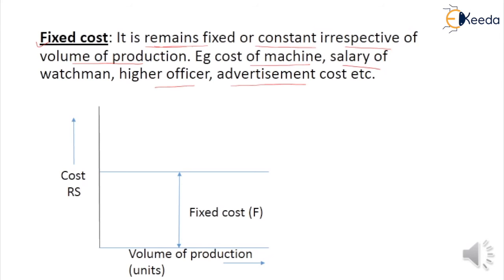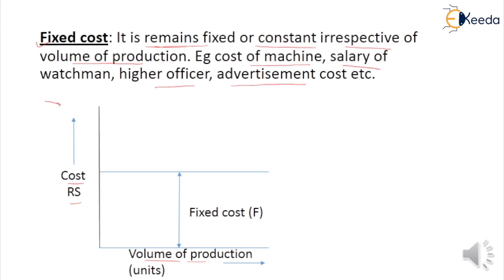Look at the graph, please. The x-axis represents the volume of production in units, and the y-axis the cost in rupees. This horizontal line represents the fixed cost.